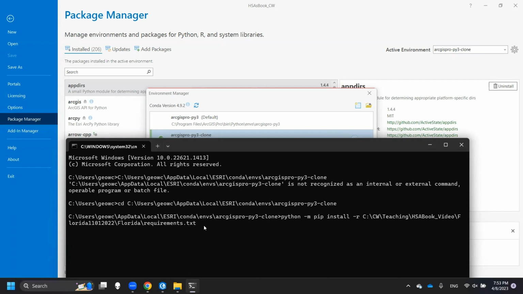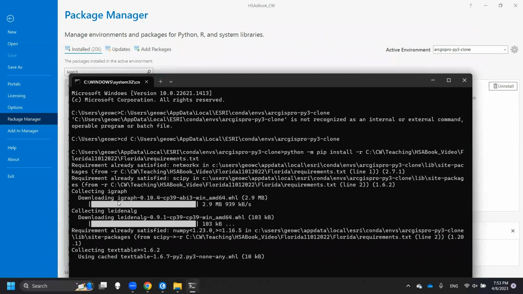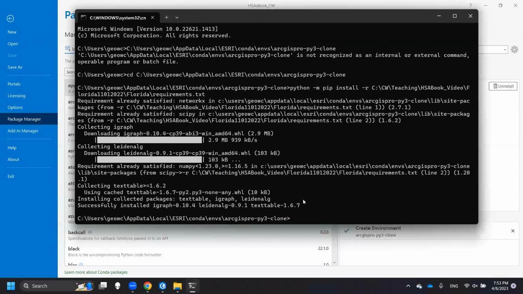And then we just press enter on your keyboard, and then let's see. So it will automatically install these packages. Okay. All right. So right now we got this one installed.